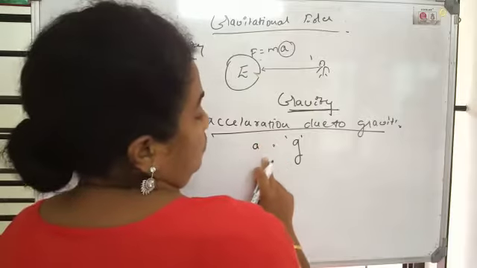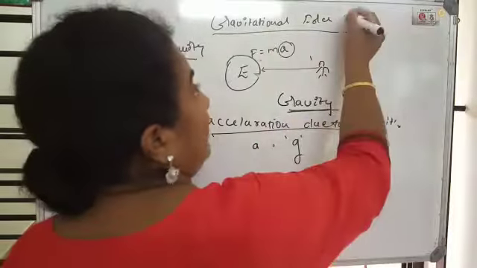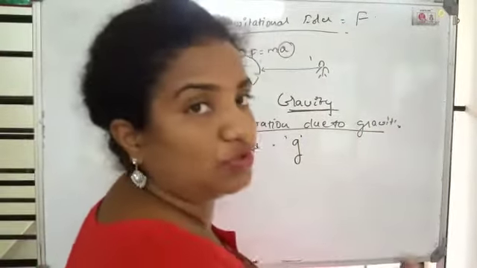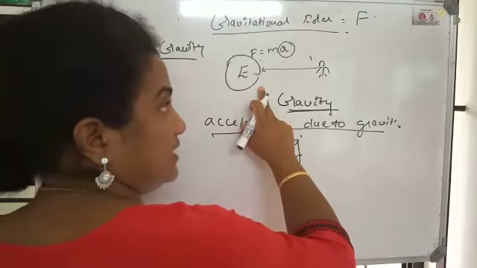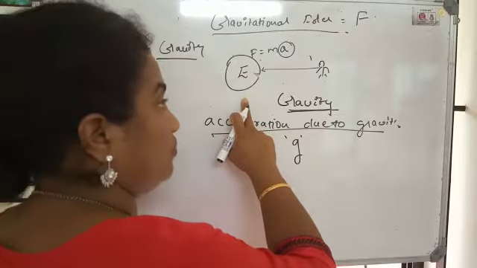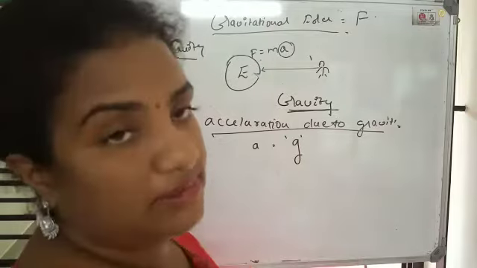So, you have to be careful. Gravitational force is not g. Gravitational force is F. Okay, general representation force F. Acceleration with which the body acts when one body is earth, under gravitational force, that acceleration is represented by g.